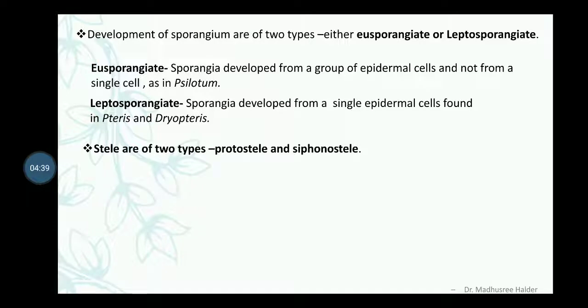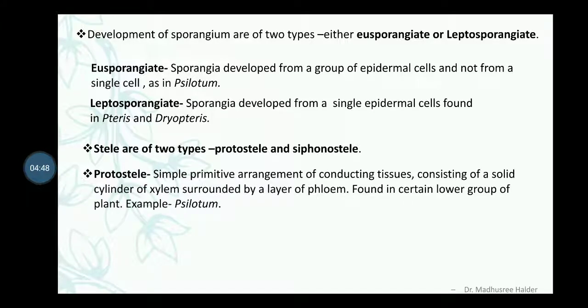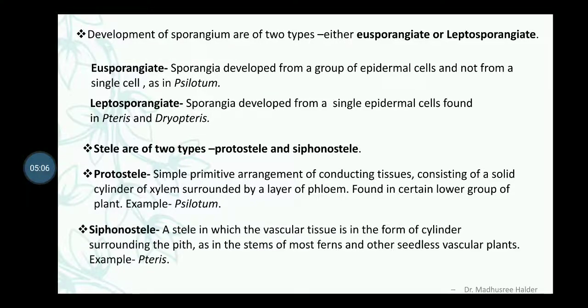Next thing is stele. In maximum cases we find protostele and siphonostele conditions. Protostele means the simple primitive arrangement of conducting tissue consisting of a solid cylinder of xylem surrounded by a layer of phloem, found in certain lower groups of plants or primitive groups of pteridophyte as in Xylotum, and siphonostele is a comparatively advanced type of stele.